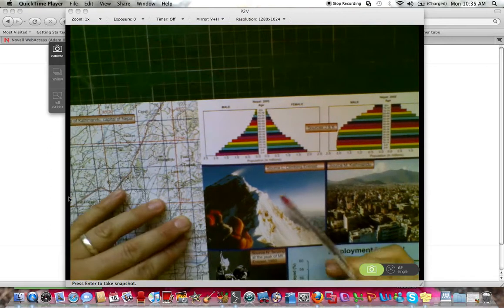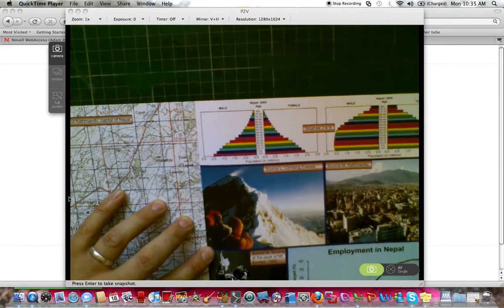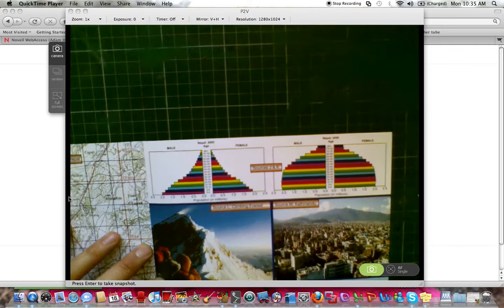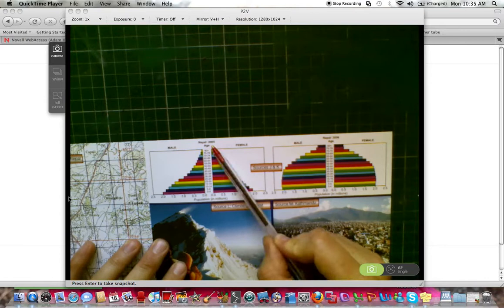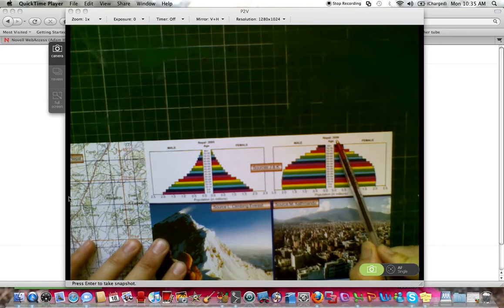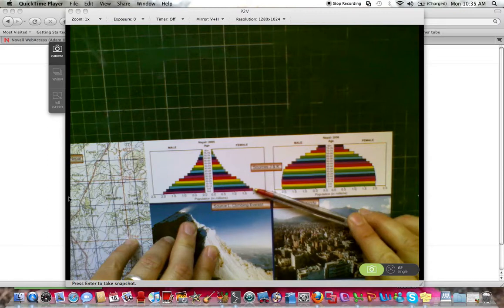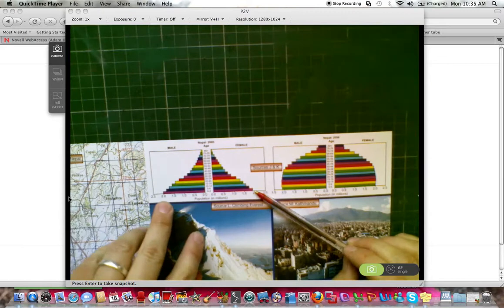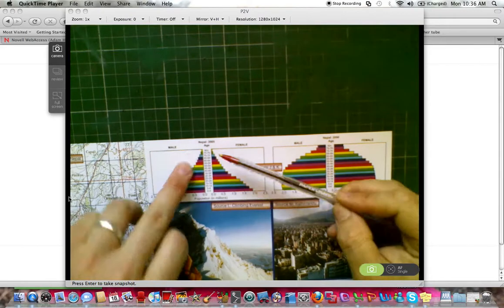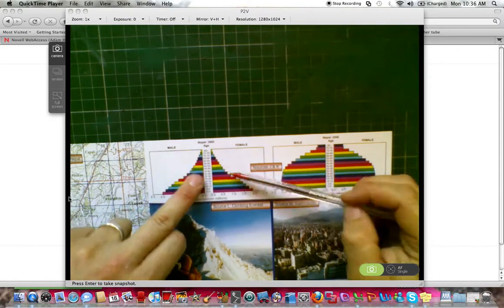We have Source L climbing Everest. We can see here the peak up to the top. We also have at the top some population pyramids. So if we look at population pyramids, this is 2005. This is the expected population pyramid for 2050. So we have here a very broad base and a very narrow top. Now what that indicates, of course, is a population which tends to have a high birth rate but dies young or does not live to later age.